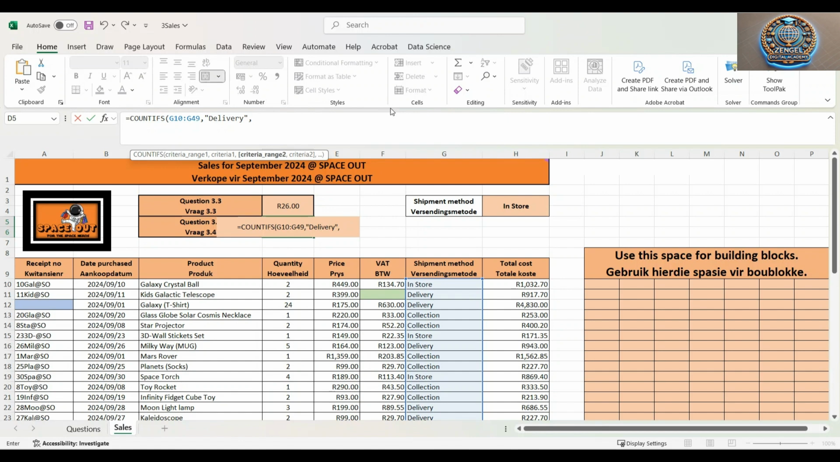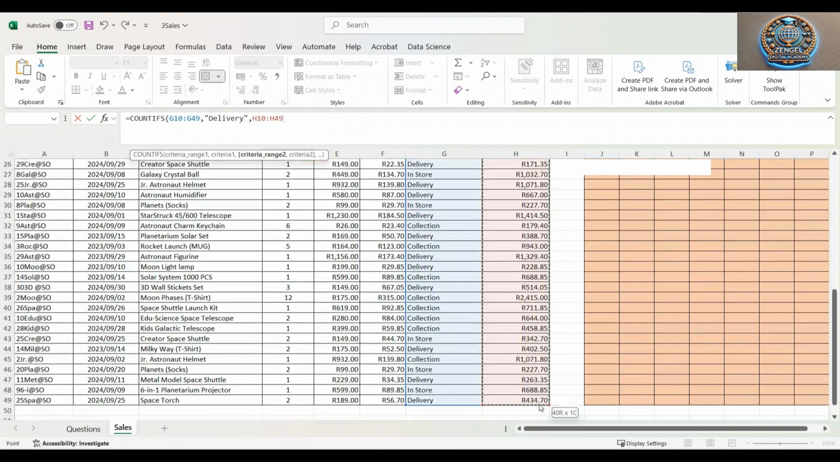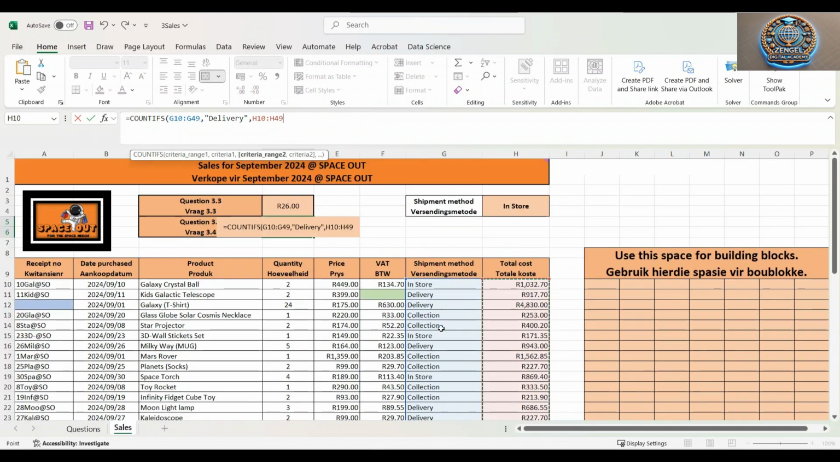So the next one, second criteria, which now Excel, after we put the comma, says criteria 2 or the range of the second criteria. The range of the second criteria will be the amount or the total cost. So we highlight those because now we only want to look at total costs that are greater than or equal to 1,000 rand.